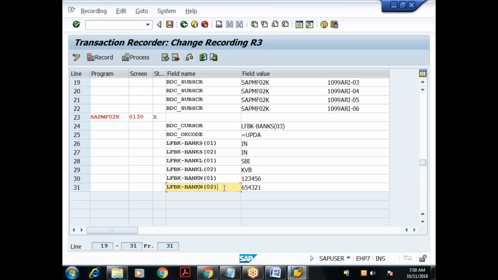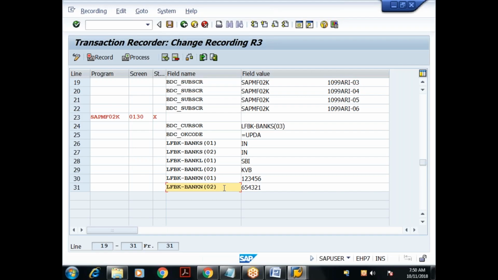Suppose you did the recording for 10 records, so you used the scroll bar. But when you are actually doing it, for one vendor there are only two bank details, and for another vendor there are 20 bank details. So for the second vendor, who has 20 bank details, you need to use the scroll bar a couple of times.